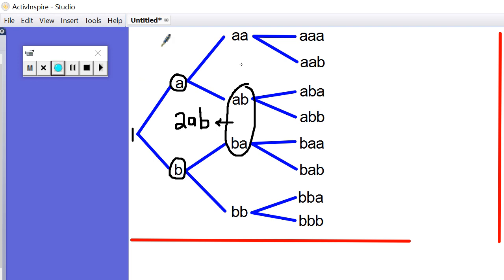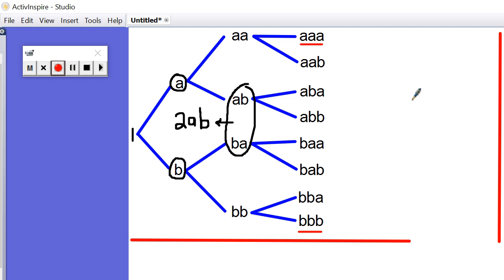Okay, so let's look at this. I've chosen 3 bits of fruit. Now the outcomes, they get to be an awful lot of them very quickly. We had 2 possible outcomes, then we had 4 possible outcomes. Now I've got 8 possible outcomes. How many are repeats? Let's have a look. Well, there's only one of these, apple, apple, apple. I'll use red for that one. There's only one of these where I could pick 3 bits of fruit and they all happen to be apples. There's only one of these where I pick 3 bits of fruit and they all happen to be bananas.